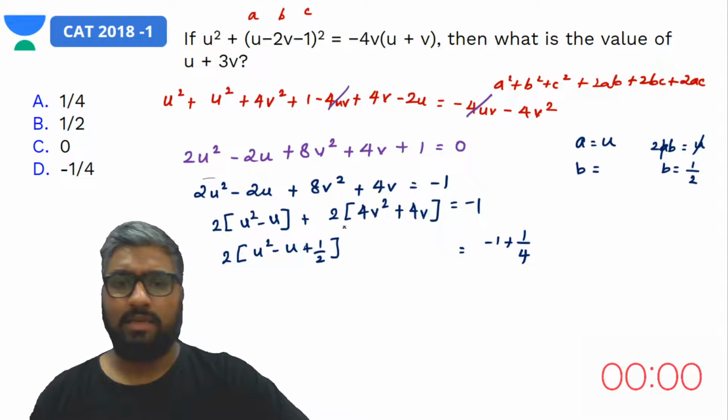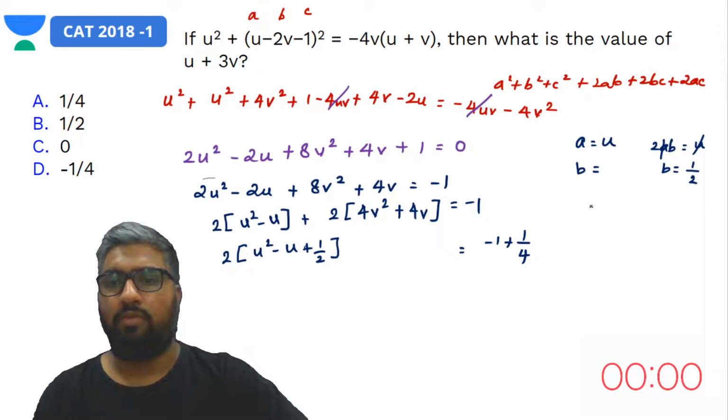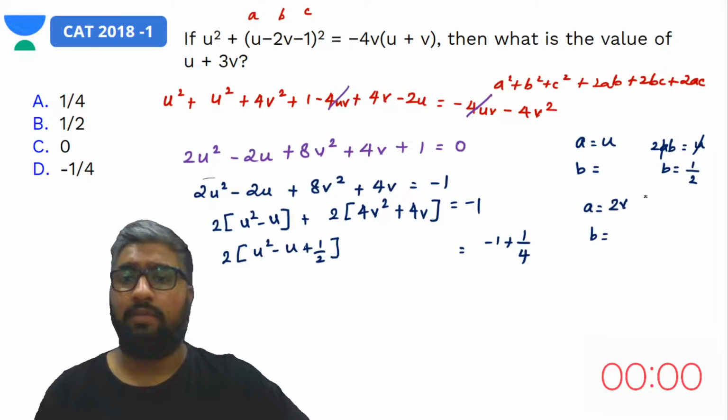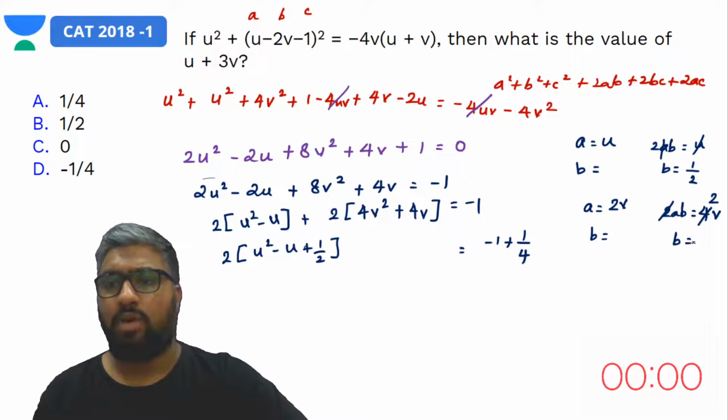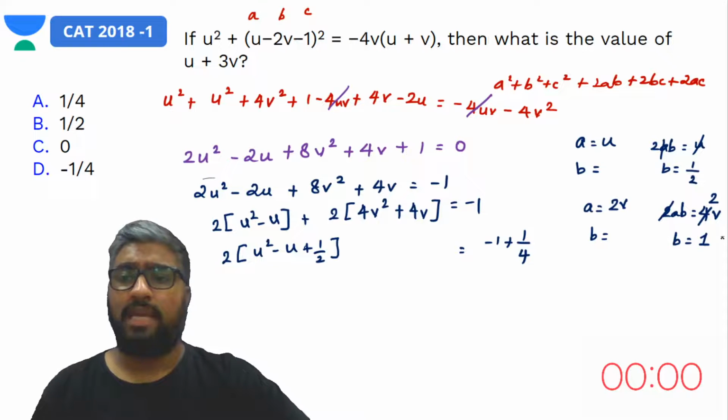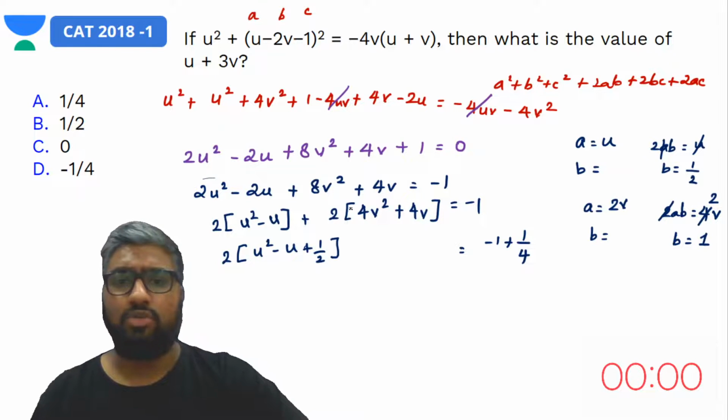Now let's look at the other expression also, 4v square plus 4v, right? So 4v square plus 4v, what do you get? A would be 2v, and b is what we have to find out. That means 2 times ab must be equal to 4v. That basically means 2 times ab must be equal to 2v. That means a is already 2v. That gives us b to be equal to 1. Yes, so b has to be 1, but I've taken 2 common outside, which means what happens?